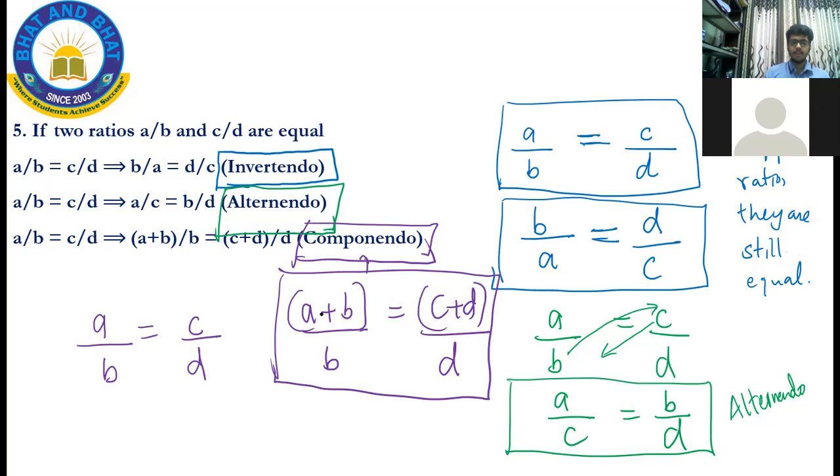What we're doing over here, we're adding the denominator to the numerator. Only the numerator is changing over here. If we add the denominator to the numerator on both the sides over here, still the ratio remains the same. And other than adding, you can also subtract it.